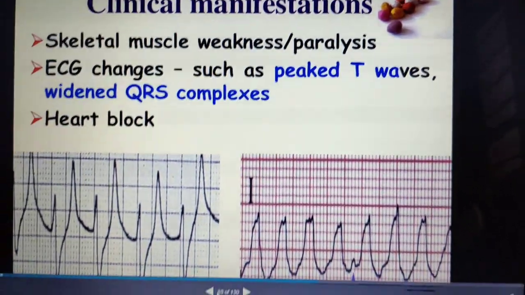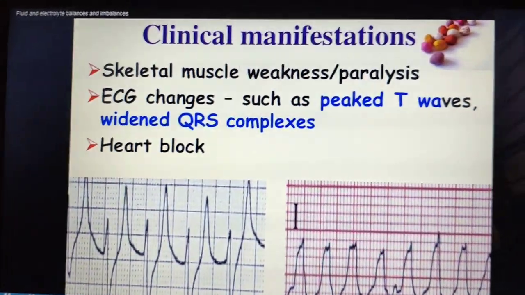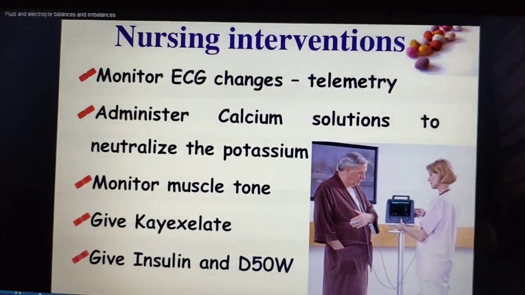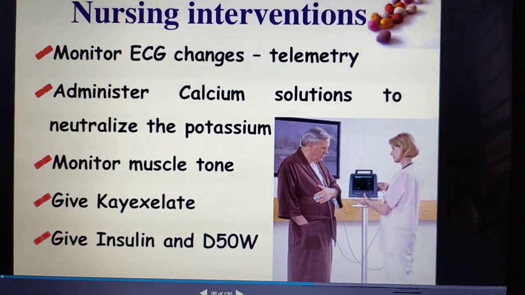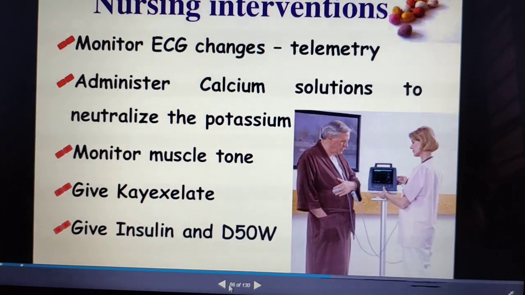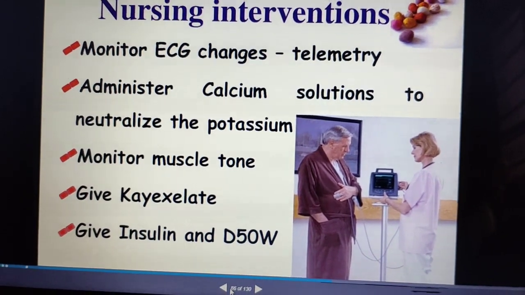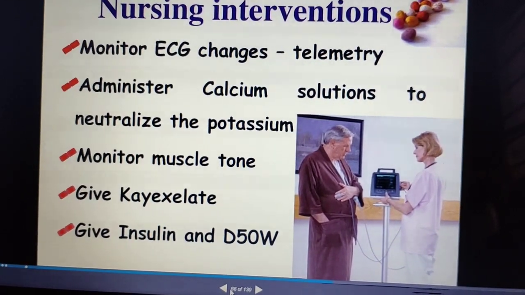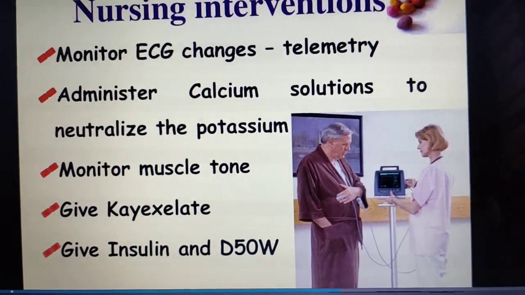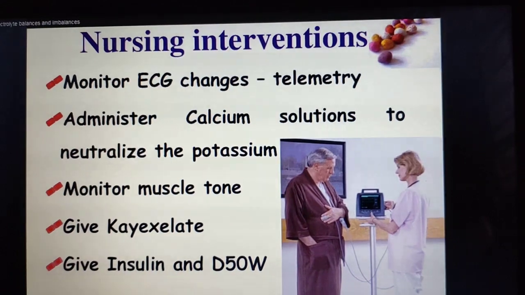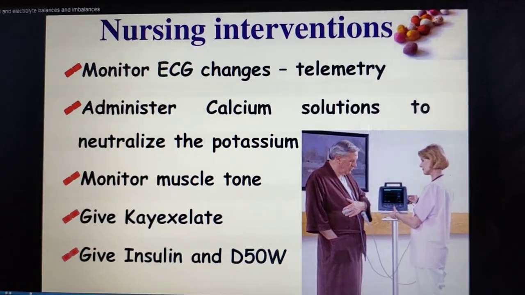These are the clinical manifestations. Now we'll see what are the nursing interventions. Monitor the ECG changes, administer the calcium solutions to neutralize the potassium, monitor the muscle tone, give the oxalates, give insulin, and some of the drugs. This is what we call nursing interventions.